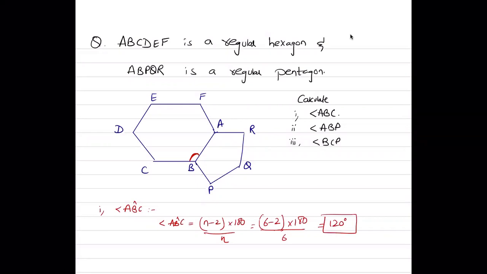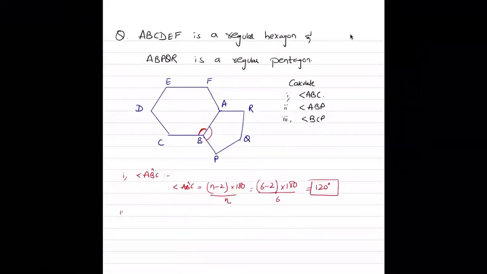ABP निकालना है. ठीक है, तो angle ABP is this angle. Now this belongs to a regular pentagon. So 5 minus 2 times 180 upon 5. Which is 3 multiplied by 180, 540. 540 divided by 5. Yeah, 108. 108 degrees. You can try the next part.